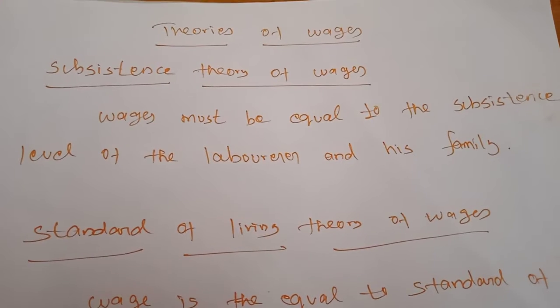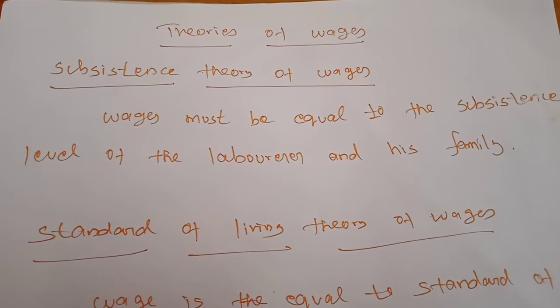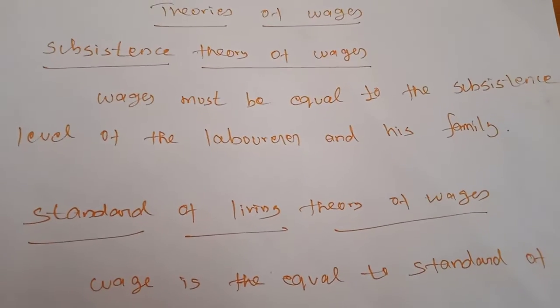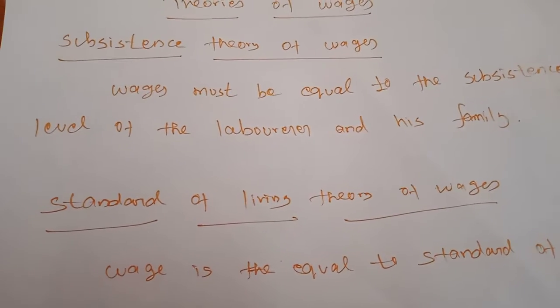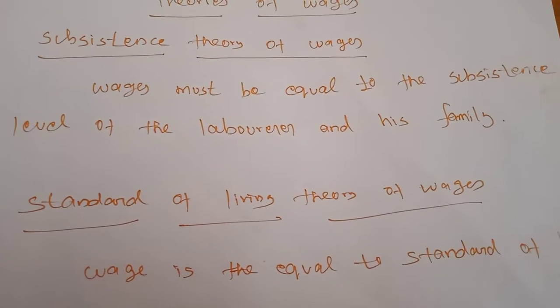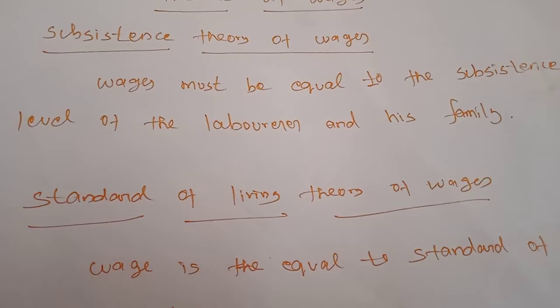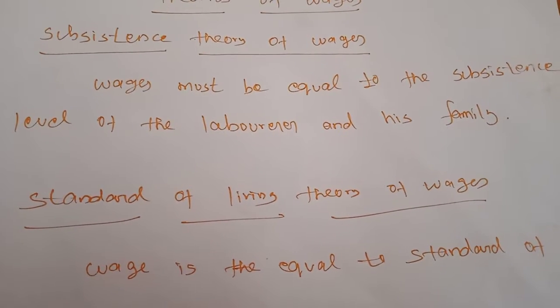So what are the criticisms? First, the role of trade unions in collective bargaining was not considered. Normally, where laborers exist in our nations, trade unions also will be created. So if a trade union is there, the trade union will come to bargain to increase the wage rate from the producers.